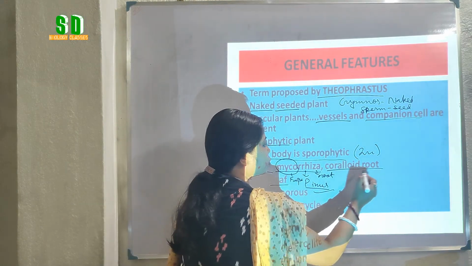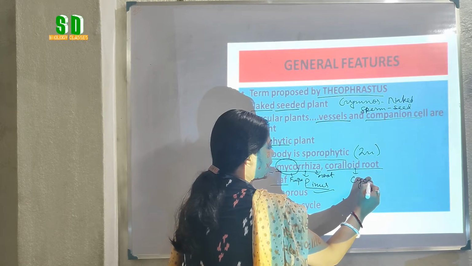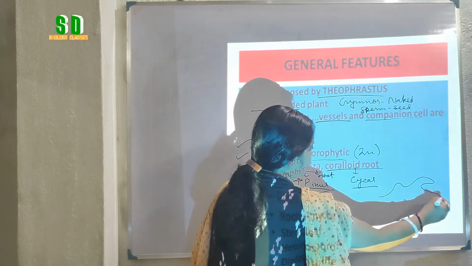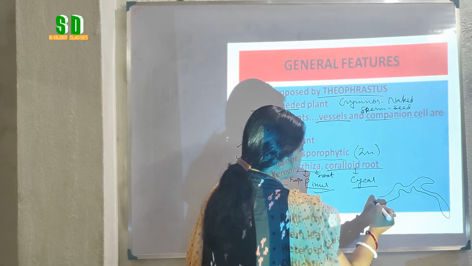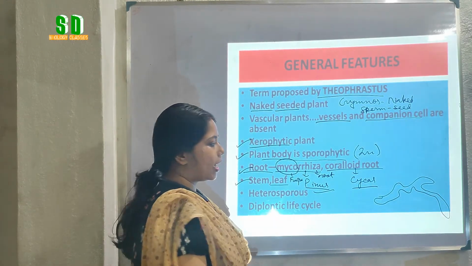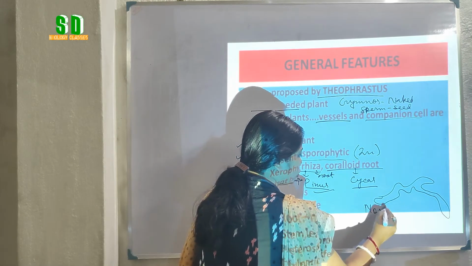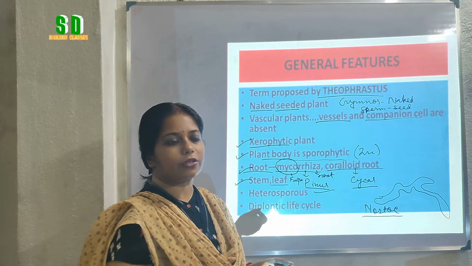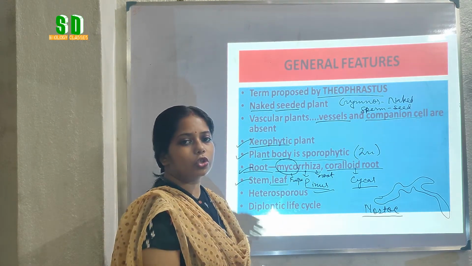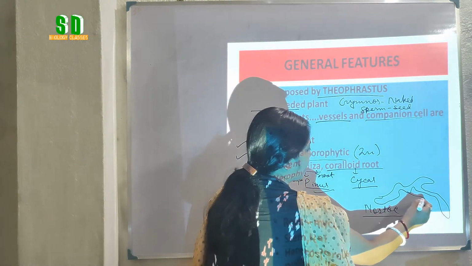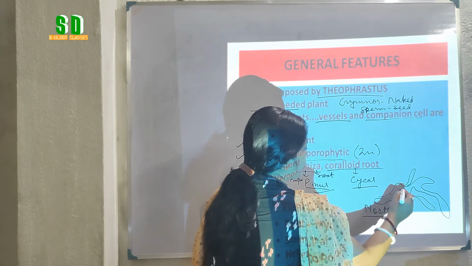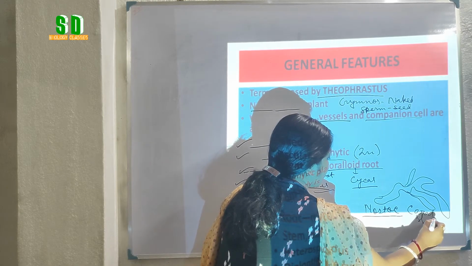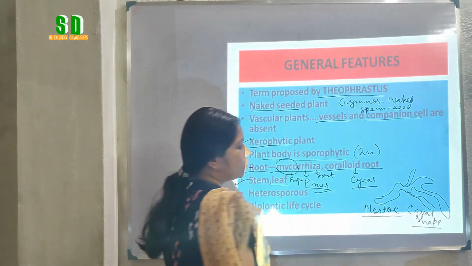Whereas another specialized root that we can see in the case of Cycas is called the coralloid root. In the root of the Cycas, a symbiotic blue-green alga, the name of the alga is Nostoc, one of the members of the cyanobacteria, lives in the root of the Cycas plant and makes a coral-shaped structure. Due to the presence of this coral-shaped structure, the root of the Cycas is called the coralloid root.